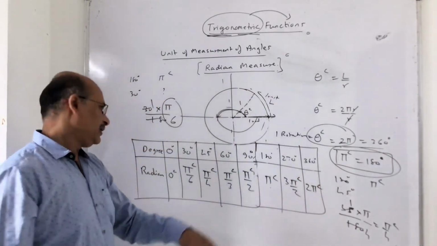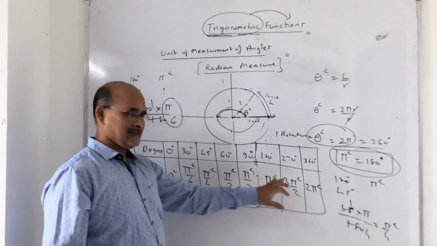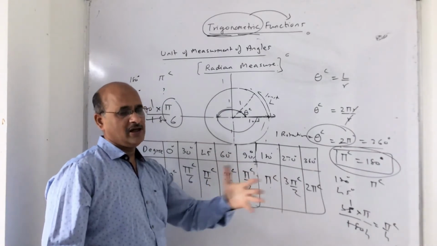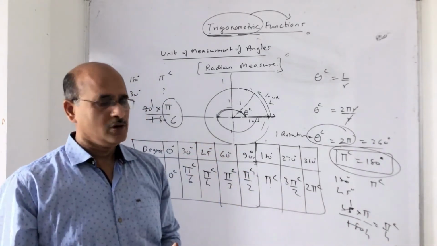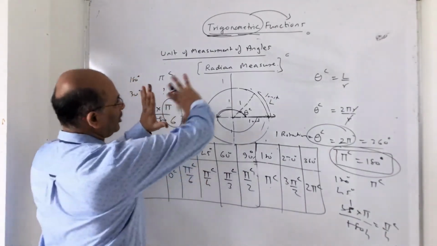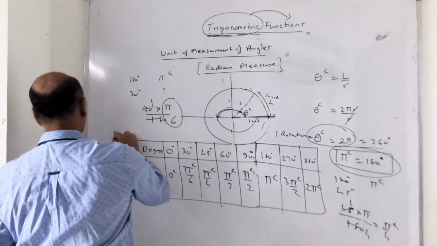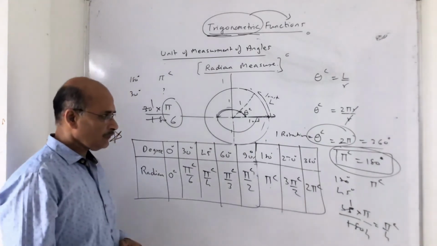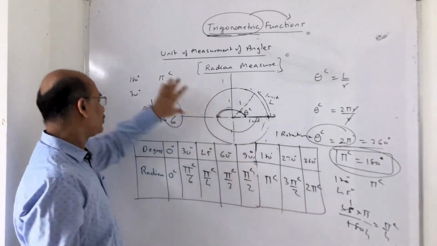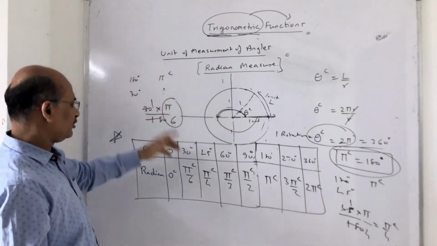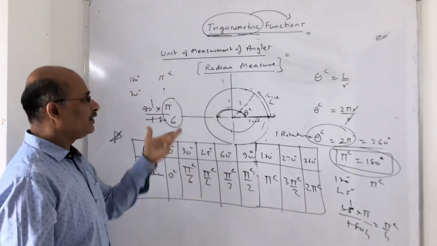Now a convention is that you don't need to mention C. It is understood it is nothing but an angle which is given in radians. So this is a very important part. Among all these things, this is very important for you to know. Now the question is, sir, you cross multiplied and did all that proportional working of algebraic nature and you got this answer. How do I convert degree to radian?